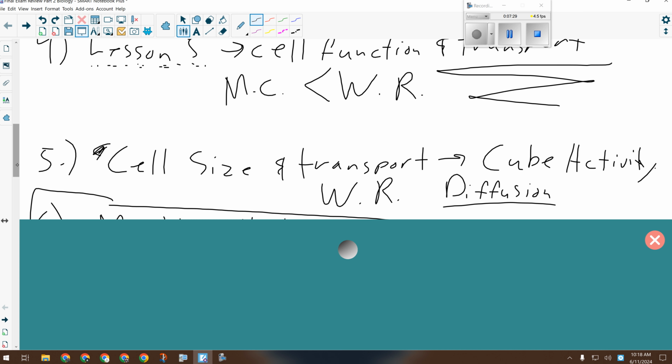On your unit exam, this was the question about the giant amoeba that attacked the Starship Enterprise. Expect something similar on your final. Cell size and diffusion. That's a great way for me to integrate two topics into one question, which I am all about on a final exam.